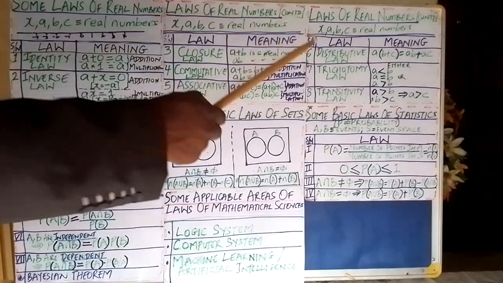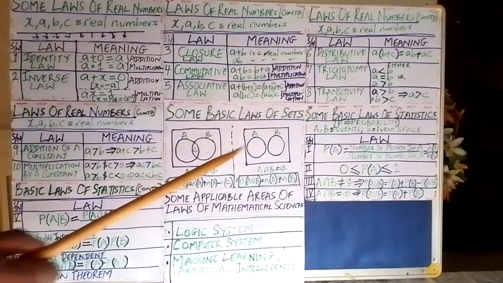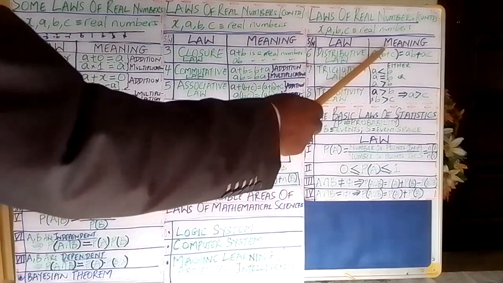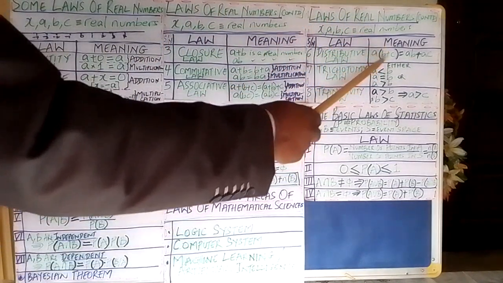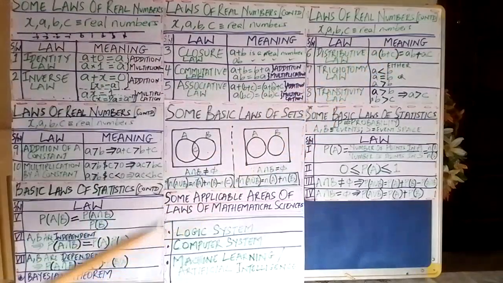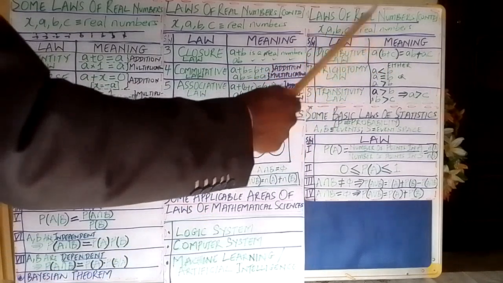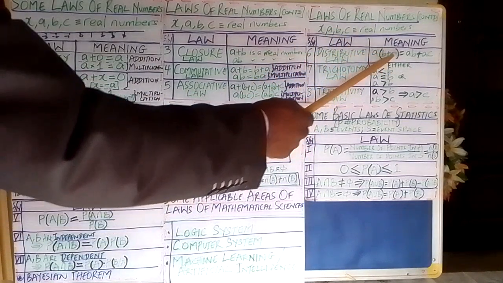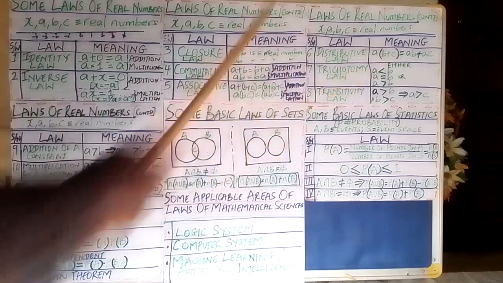So just look at the name, it distributes. In this case, you have A, then multiplied by, open the bracket, B plus C, close it. The law says that A will distribute itself over the elements inside this bracket.